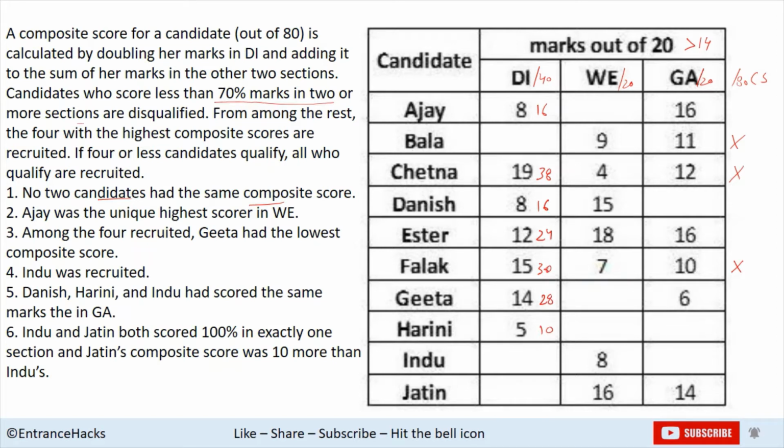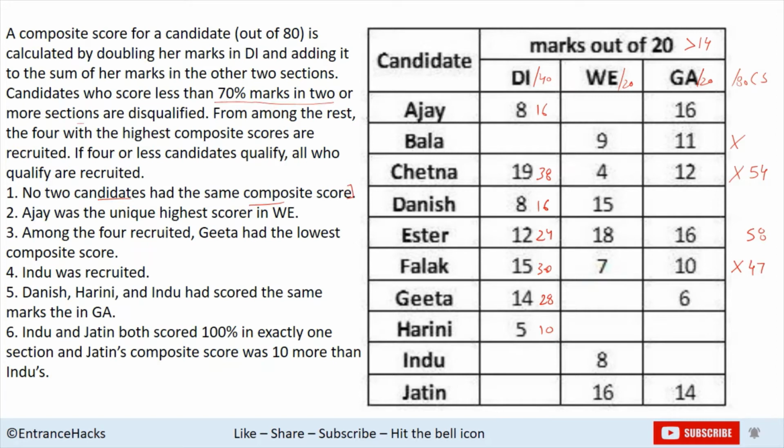So we know the composite score for Chetna, which is 54, for Esther it's 58, and for Falak it's 47, right? For only these 3 candidates all 3 marks are given for each subject, the rest of the marks are not given, and no 2 candidates have the same composite score. We'll keep that in mind.